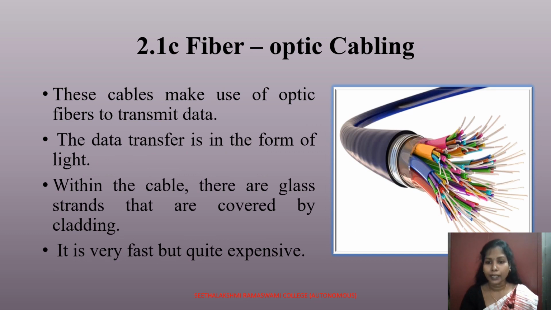Fiber optic cabling. As you can see, this is a fiber optic cable. These cables make use of optic fibers to transmit data. The data transfer is in the form of light. Within the cable, there are glass strands that are covered by cladding. It is very fast but quite expensive.